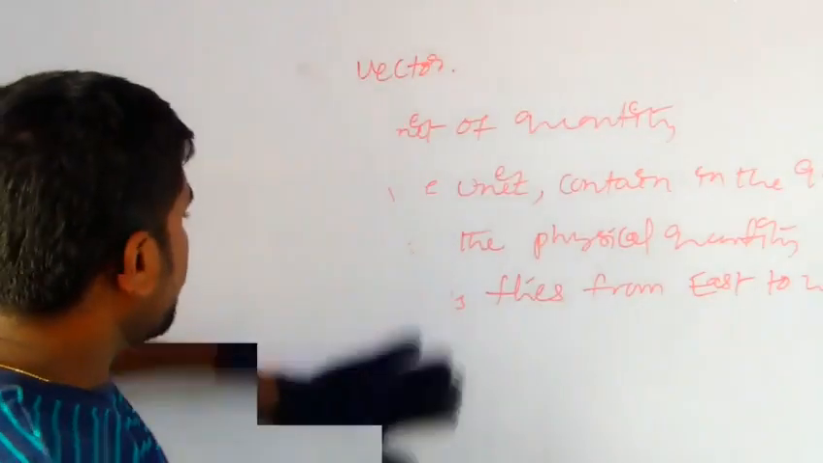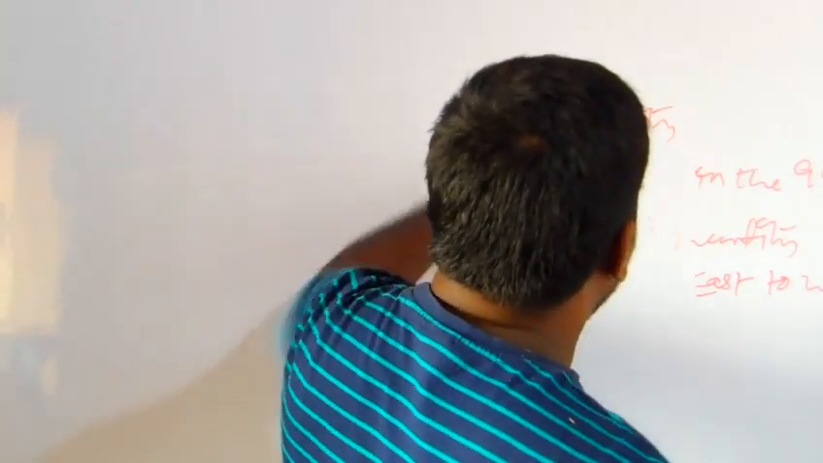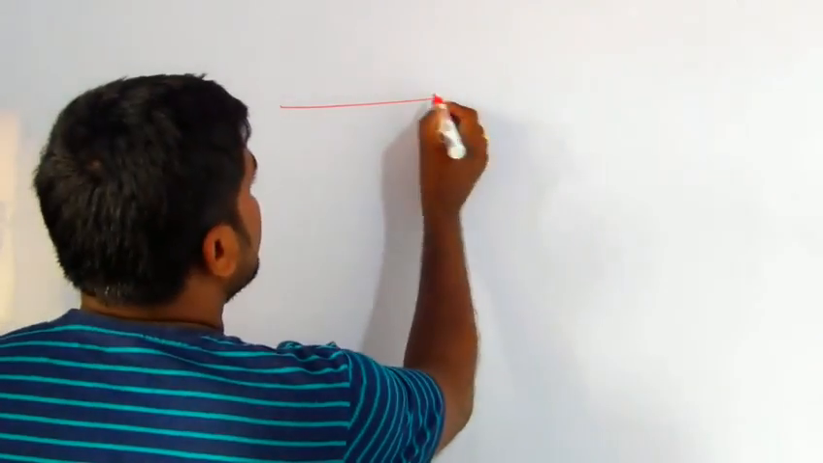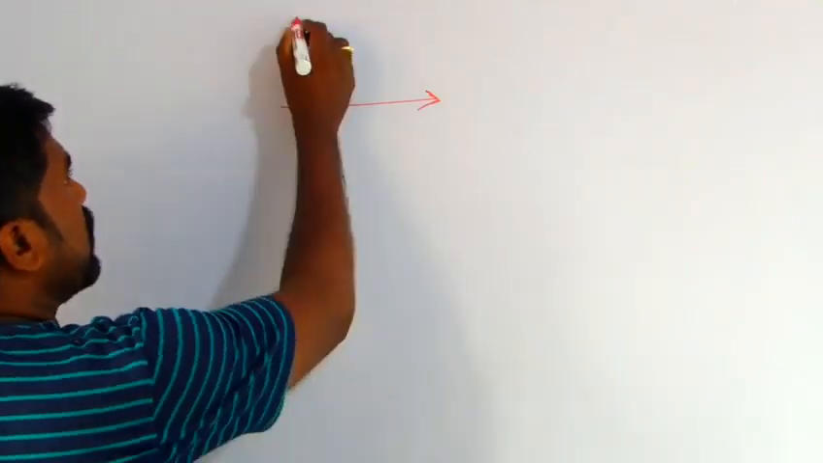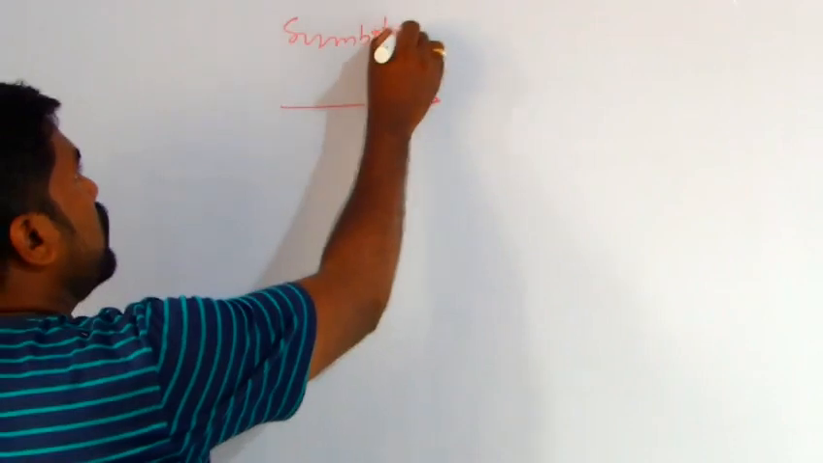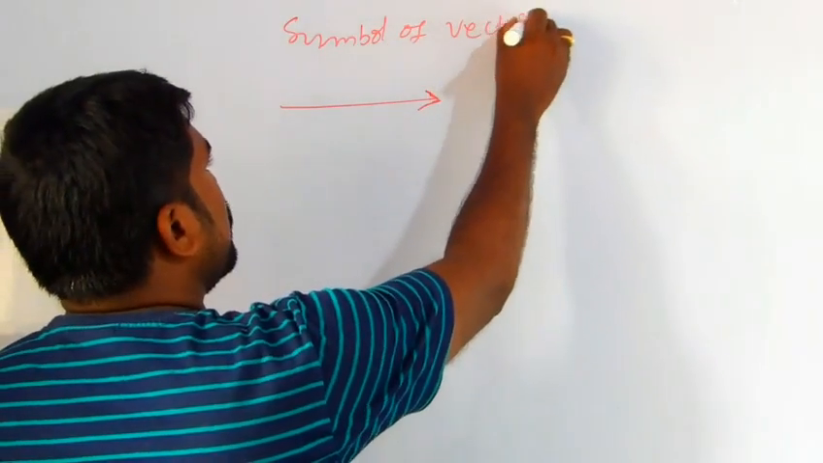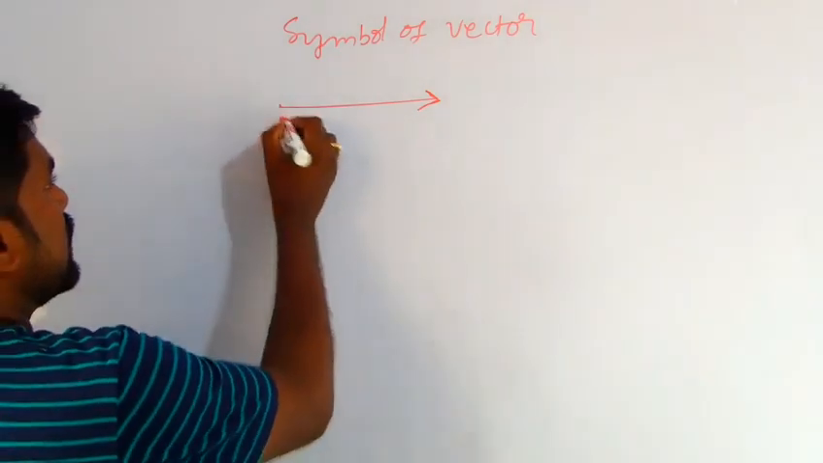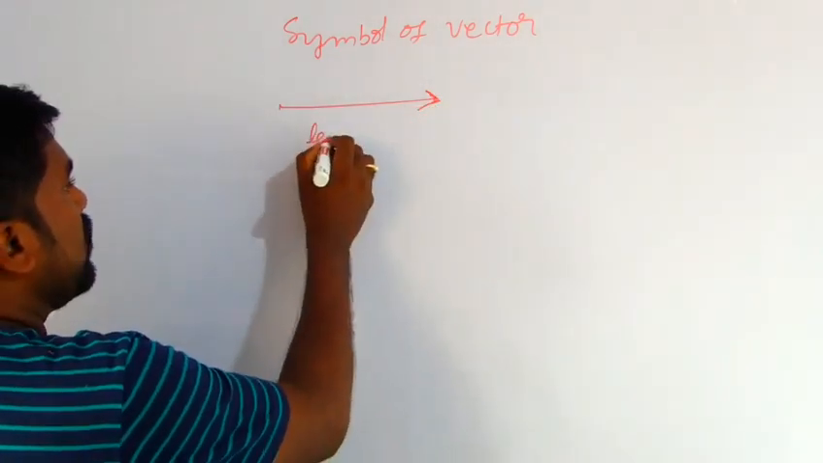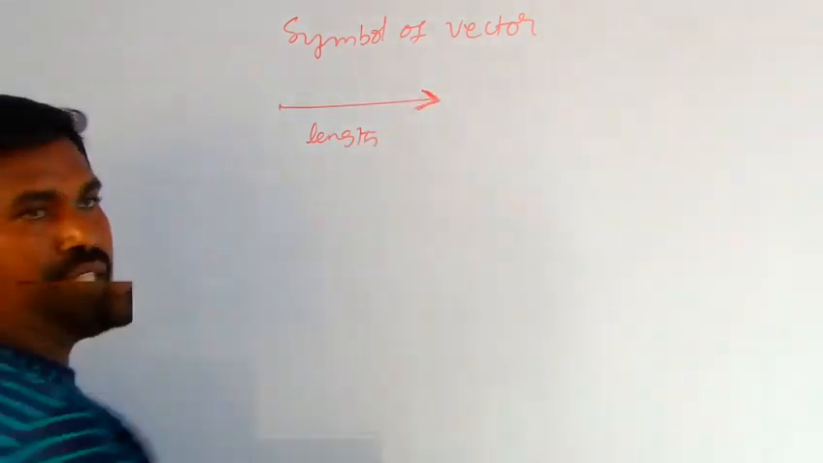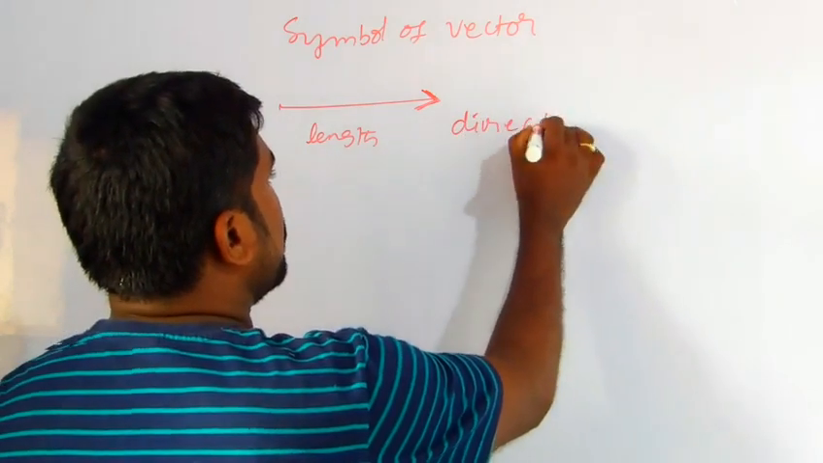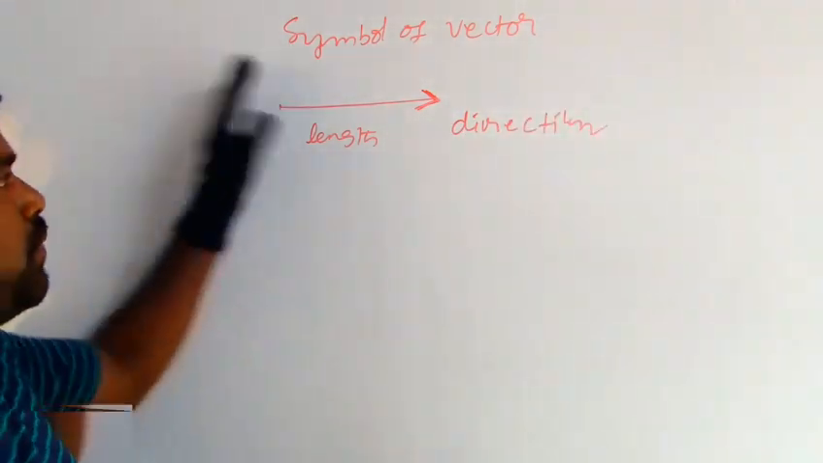Now we have to describe the representation of vectors. To show a vector, we need to express it in this symbol, the symbol of a vector. Here the straight line shows the length of the vector, that is the magnitude, and the arrow symbol shows the direction of the vector. So this is the symbol of the vector.